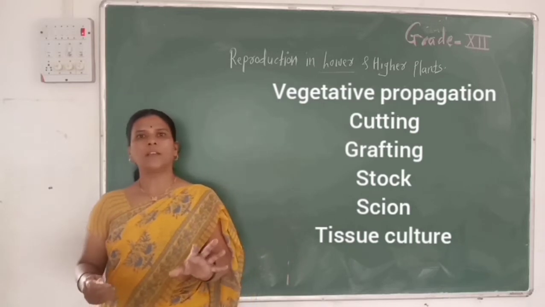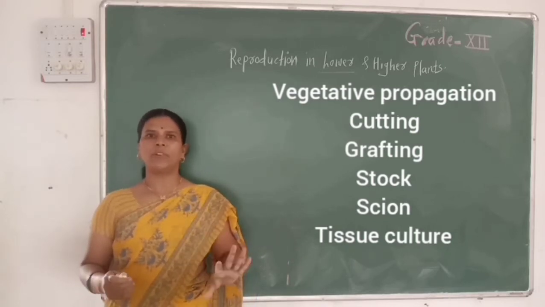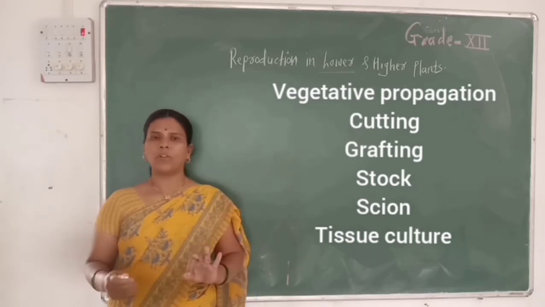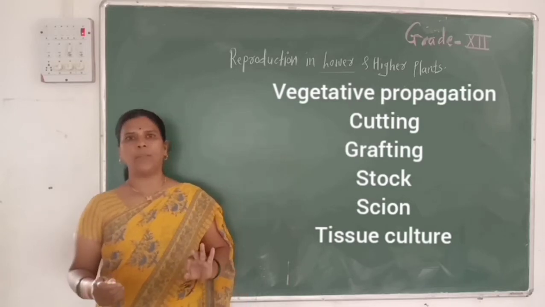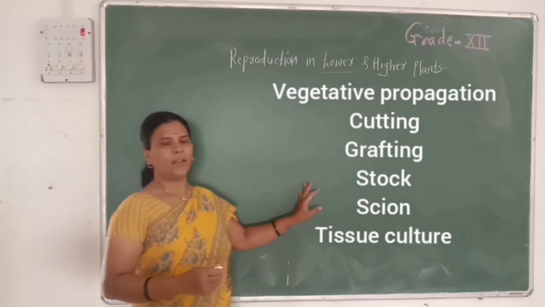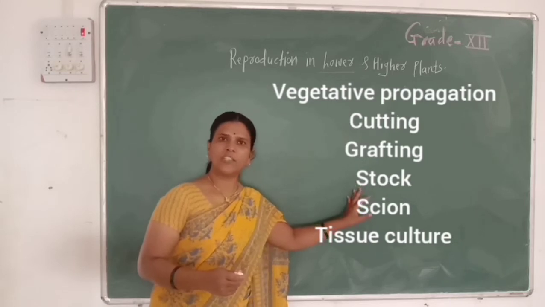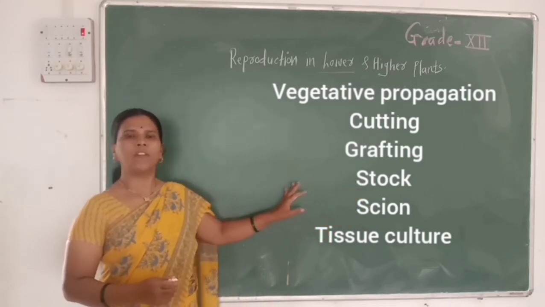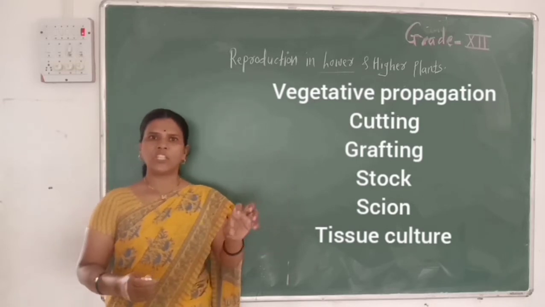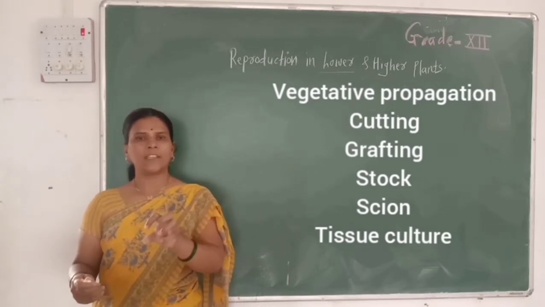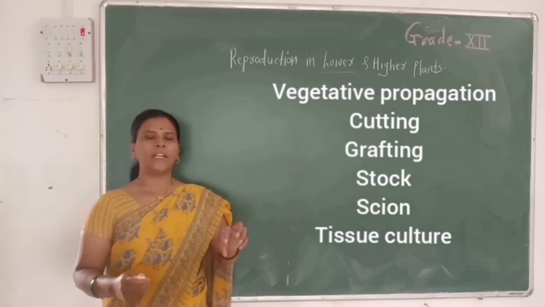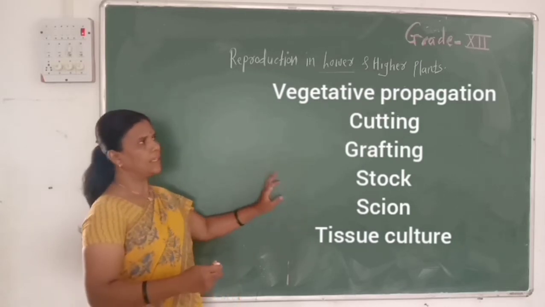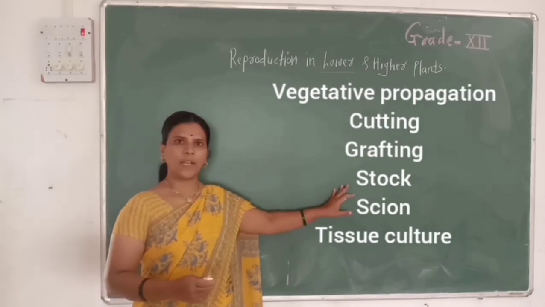In monocots, the grafting technique is impossible, as intrafascicular cambium is absent in monocots. The next technique is called budding. Budding is also a type of grafting in which, instead of a stem, a small desirable bud is inserted into the stock. That method is called budding.